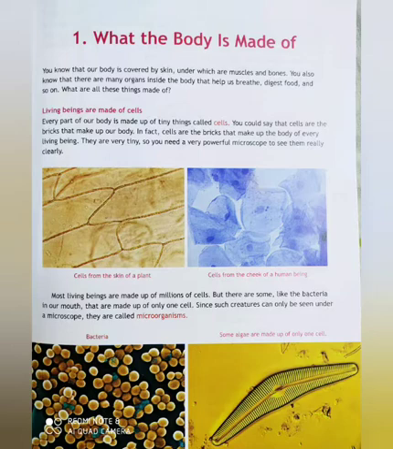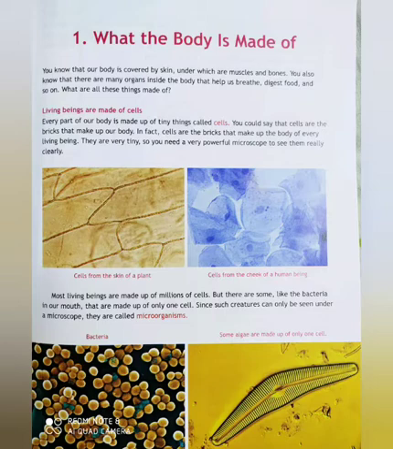Children, take a pencil and underline it. Every part of a body is made up of tiny, meaning small, things called cells. And you could say that cells are the bricks that make up our body. Children, imagine a building. To construct a building, we use many bricks, isn't it, children? We keep many bricks together to construct a building. Similarly, a body is also made up of many cells joined together.